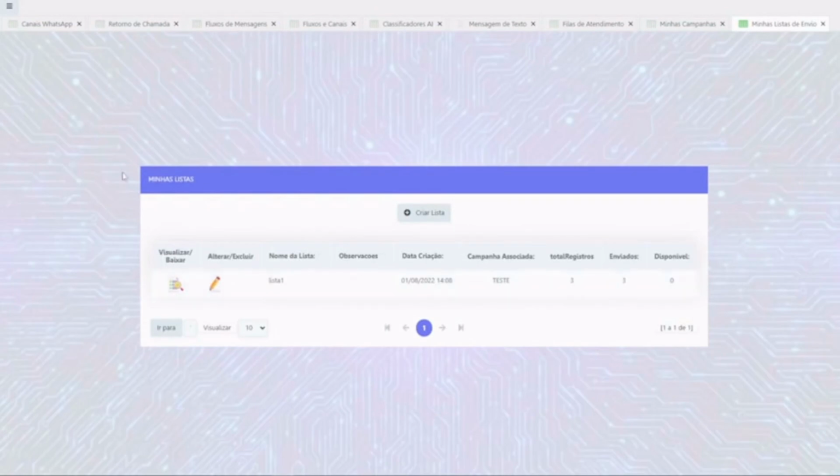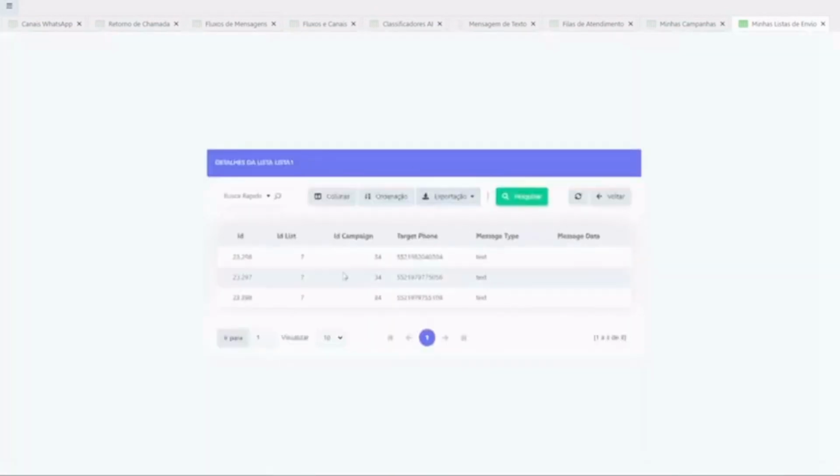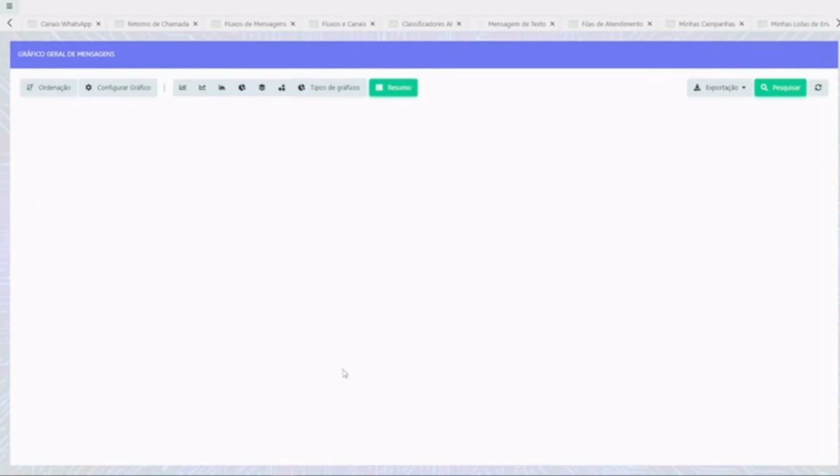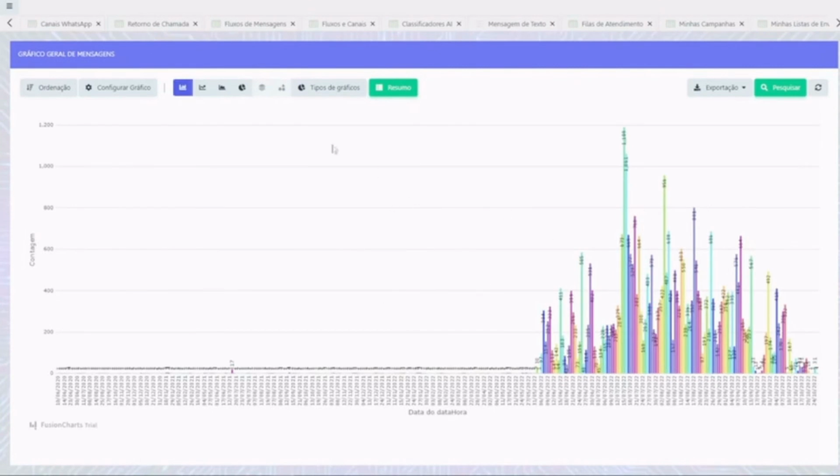Here you can have multiple lists, as many as you want. Here I look at the lists that were created, the type of text, and I can download and export the messages that were sent, reports. It has the graphical report of messages. But you can also make a report of whatever you want, and if the available report does not suit you, we will quickly make a report with the type you want.